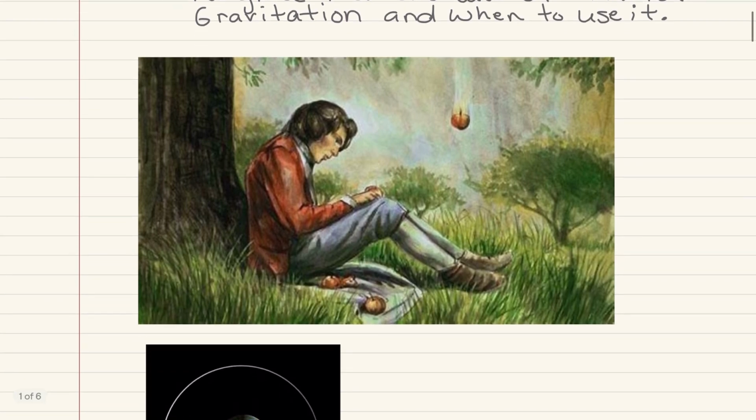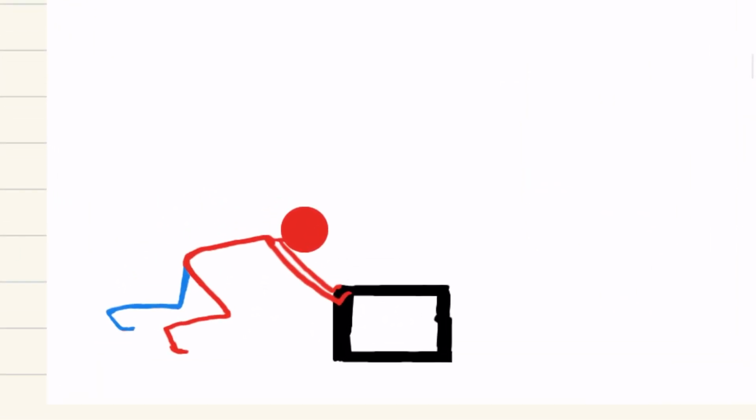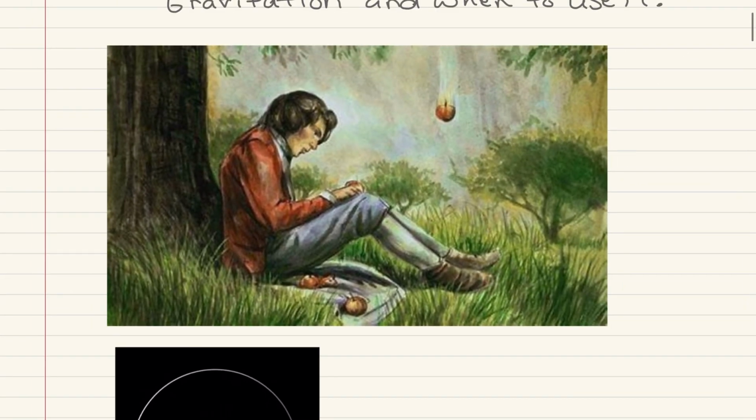So, legend says that Newton came up with the idea of universal gravitation when he saw that an apple was falling straight down from a tree. He noticed that the apple actually accelerates from rest all the way until it hits the ground, and he realized that there was something missing in our understanding of the cosmos, because before his time, it was thought that any force being applied must be applied by contact between two objects. Okay? But that kind of throws a wrench into the idea that an apple accelerates downward with nothing touching it.